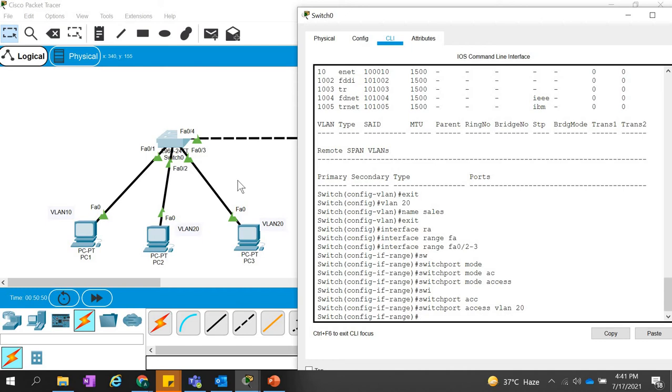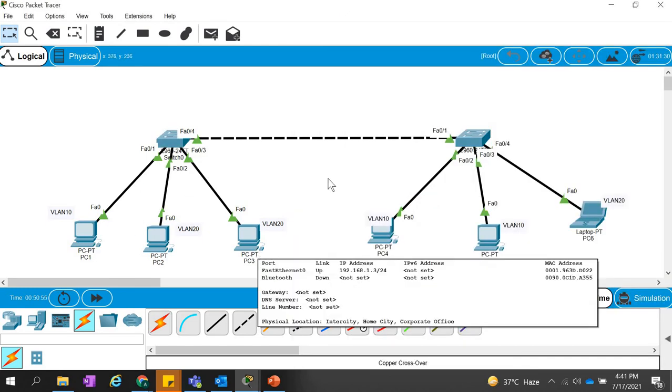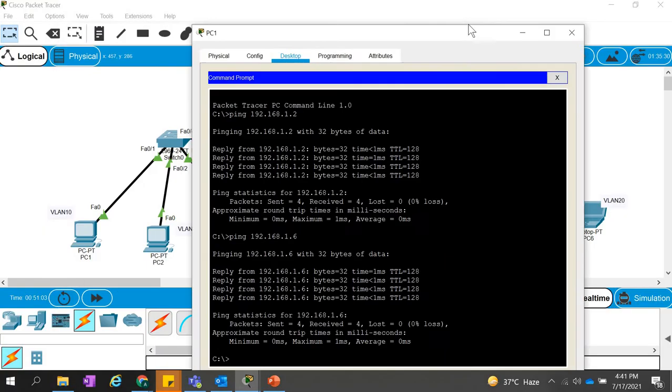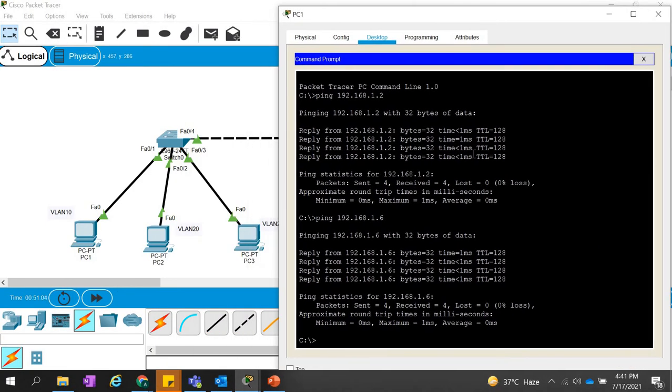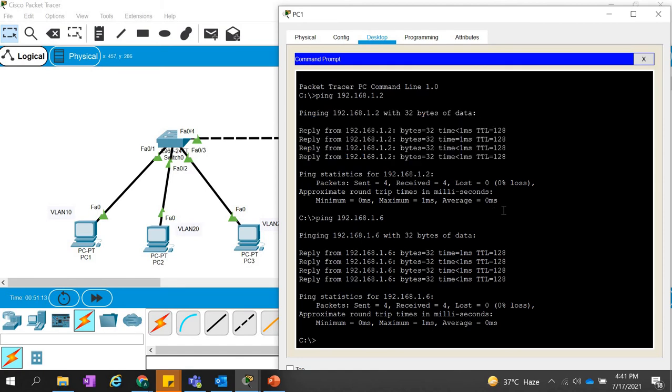Now if you want to check the communication from PC1 to PC2, should they be able to communicate with each other or not? Anyone? Earlier they were able to communicate from PC1 to PC2. The ping was okay. Will we be able to ping or not?